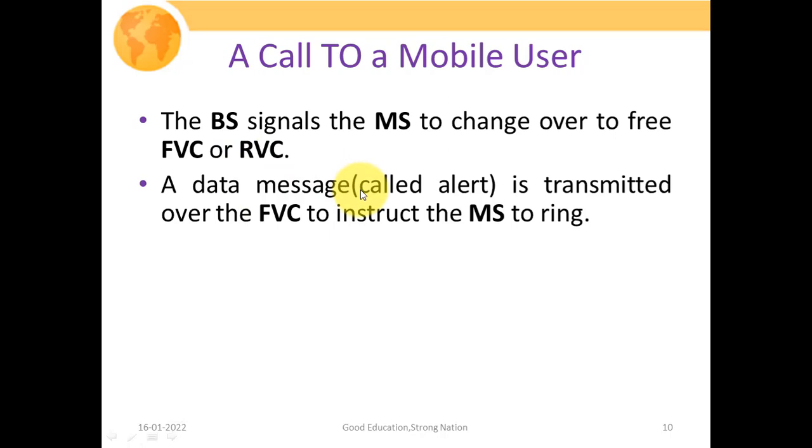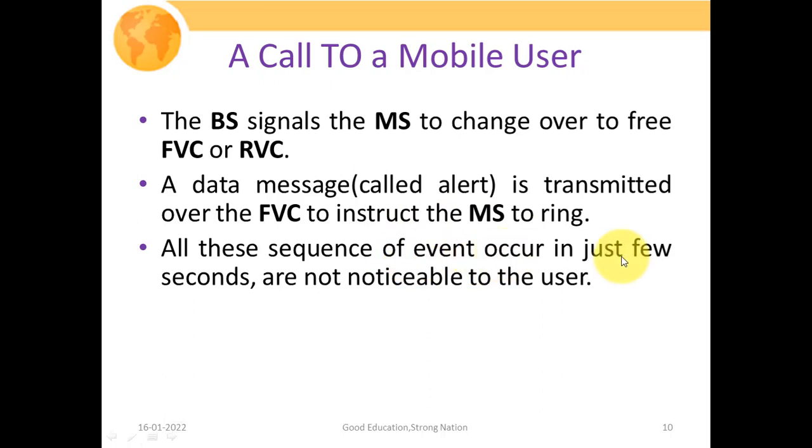So now a data message called alert is transmitted over your forward voice channel to instruct the mobile station to ring. So as soon as all this process is accomplished, a data message is transmitted to instruct the mobile station to ring. All these sequences of events occur in just a few seconds and are not noticeable to the user.